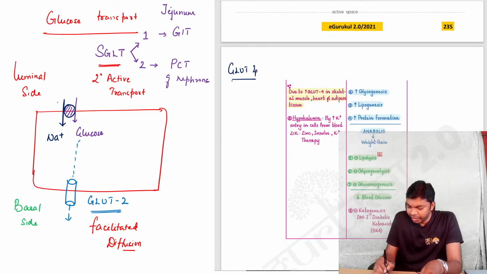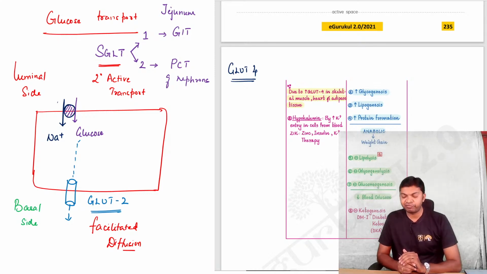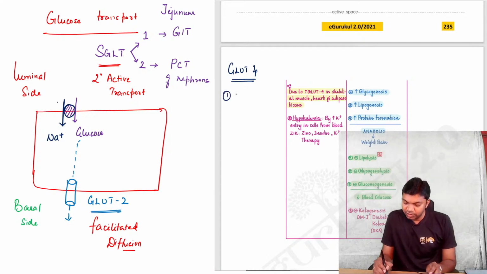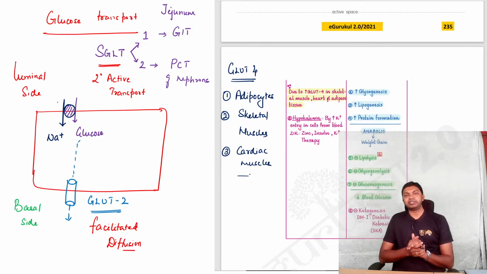Now coming to GLUT4. Again, as we just discussed, GLUT4 belongs to facilitated diffusion way of transport. GLUT4 is seen in number 1, adipocytes. Number 2, it is seen in skeletal muscles. Number 3, it is seen in cardiac muscles. So predominantly, GLUT4 is present in adipocytes, skeletal muscles as well as cardiac muscle.